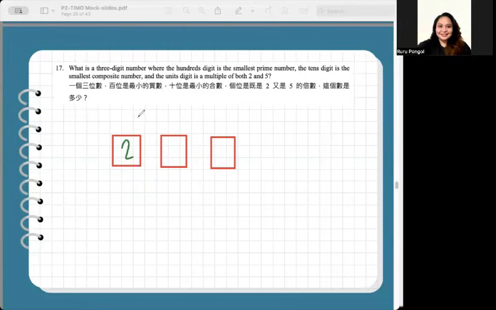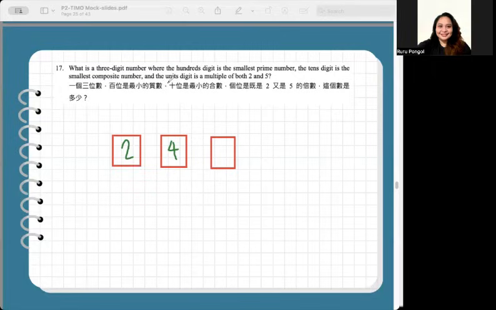The tens digit is the smallest composite number. So 1, 2, 3 is prime, 4 is composite. So it's the smallest composite, 4. Now, we're done for the tens digit.